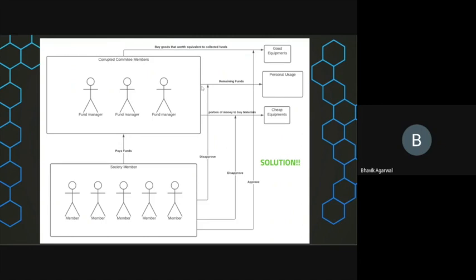Same is the case when they are going to buy cheap equipment. If the society members think that the equipment they are buying at a certain price is not of good quality and they should not buy it, then more than 50% of the members wouldn't approve it, and the transaction won't move forward. So we have used the concept of blockchain here, in which more than 50% of common society members have to approve the request to carry out the transaction. If more than 50% do not approve, the transaction won't move forward, and the corrupt committee member won't be able to do bad things in the committee. So this problem of corruption could be solved easily.